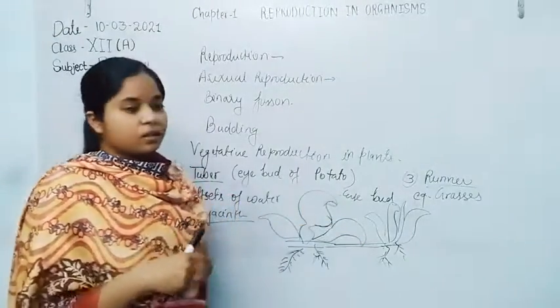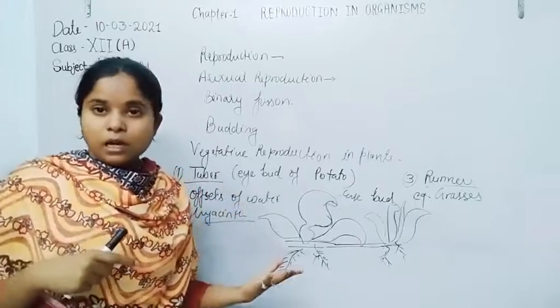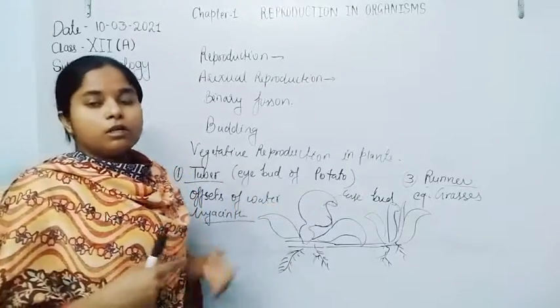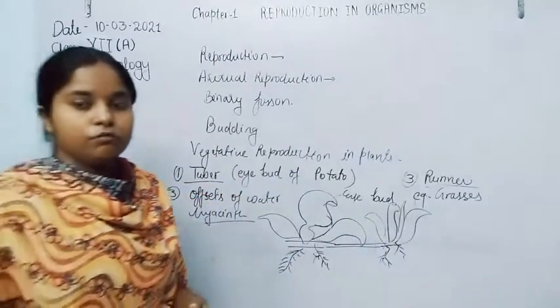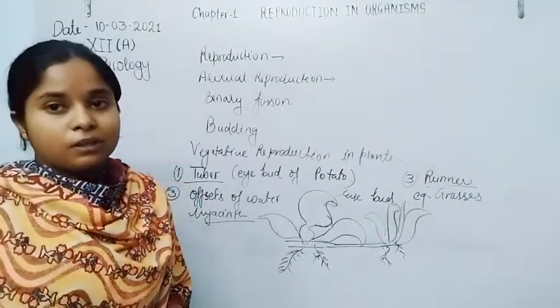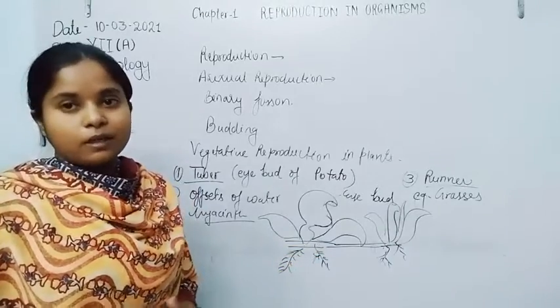The offsets of water hyacinth are able to give rise to new offspring by vegetative reproduction without any involvement of a second partner. Only a single parent gives rise to new offspring.